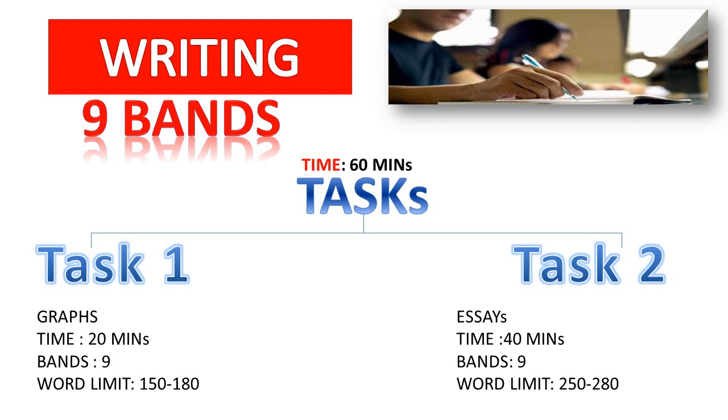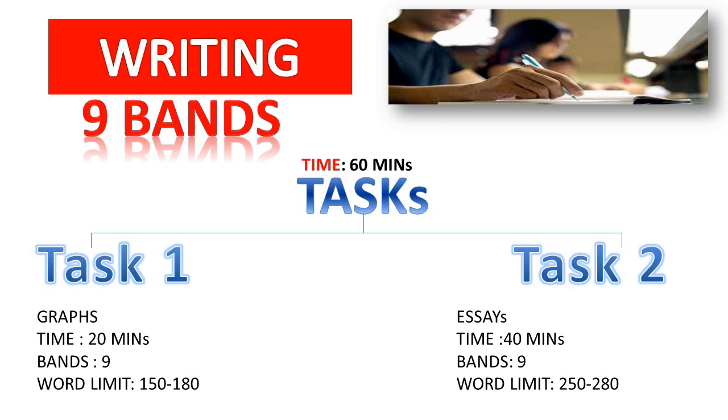The third module is writing, which is most important, and mostly students think that this is the difficult module, and this is also for the 9 bands, and total timing is 60 minutes. It is divided into 2 tasks, task 1 and task 2. Task 1, basically, is related to graphs. You have to elaborate those graphs and do comparison, and the timing for this task 1 is 20 minutes, and this is also for 9 bands, and the word limit is 150 to 180.